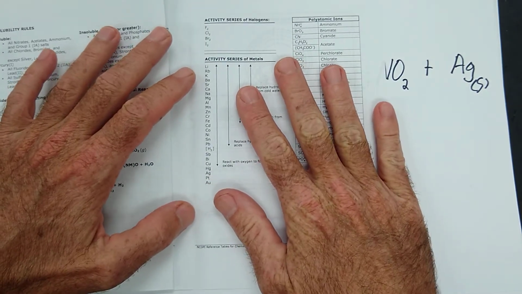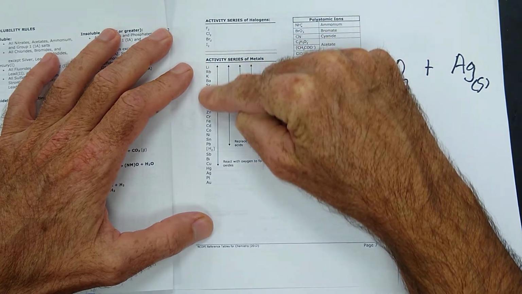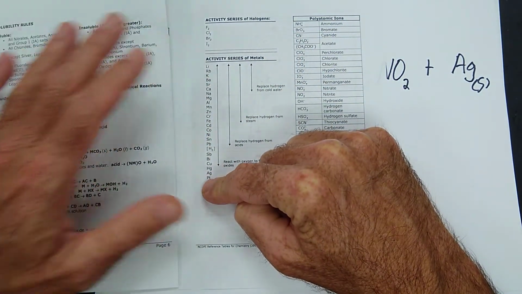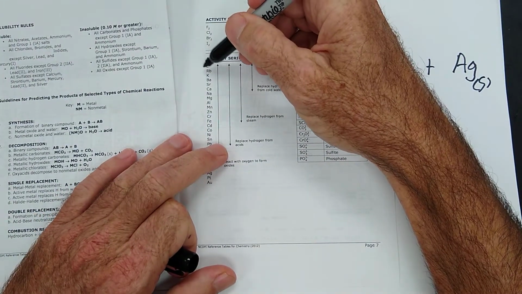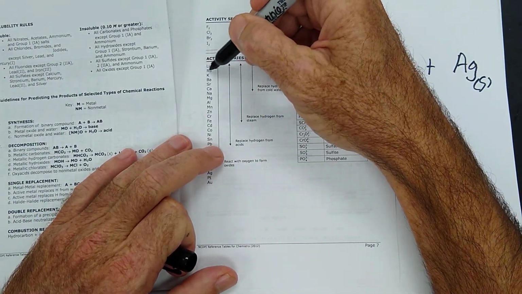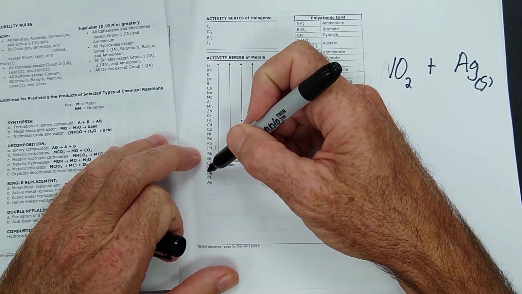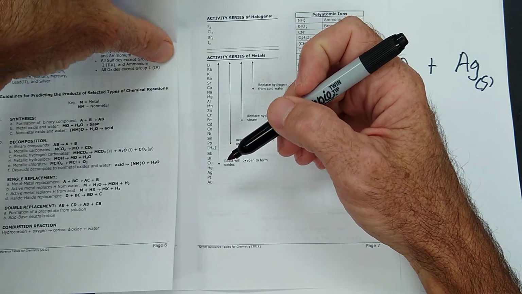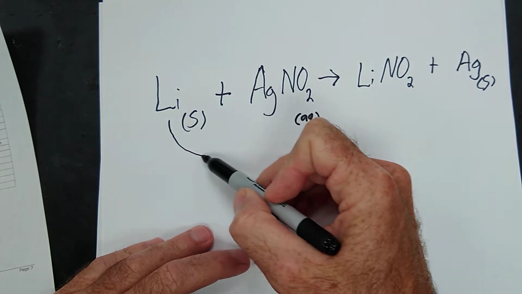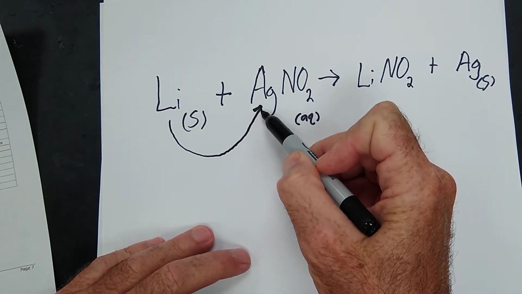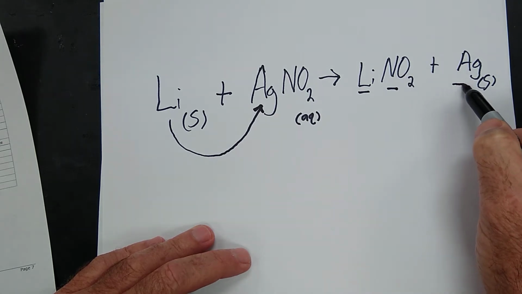okay? Now, the ones near the top, they're the most reactive, and the ones near the bottom are the least reactive. If we look at this, we can see right up here that lithium is more reactive than silver. Silver's way down here. So yes, this reaction would happen. Lithium would indeed replace the silver and become lithium nitrate, and then the silver would be by itself.